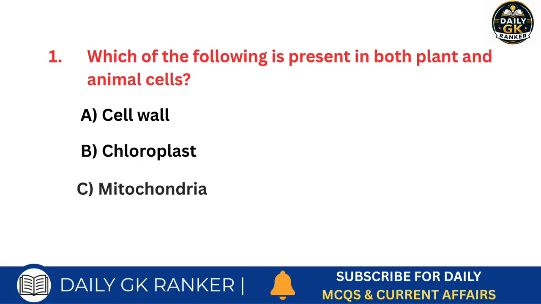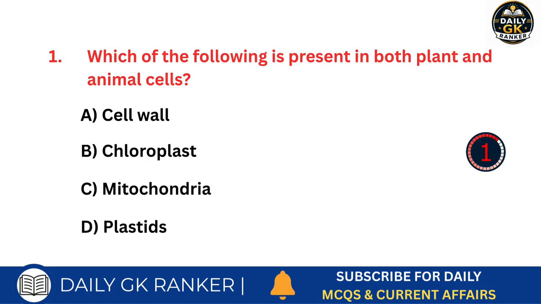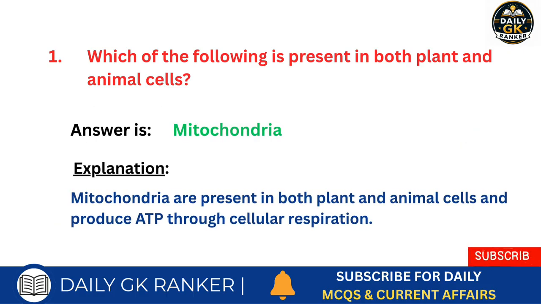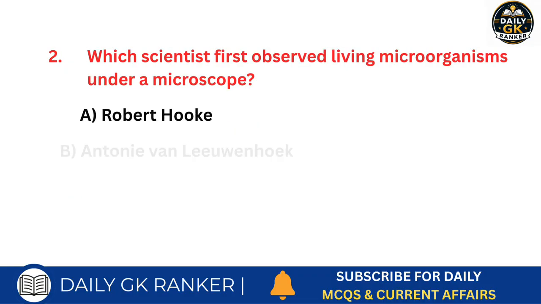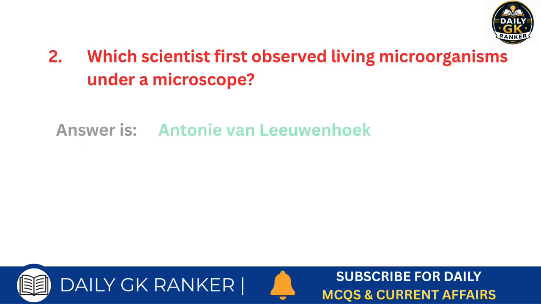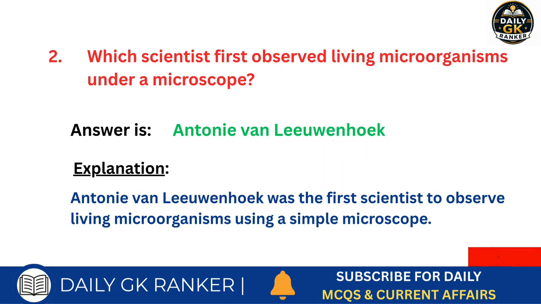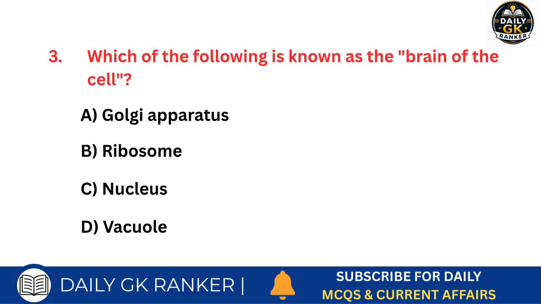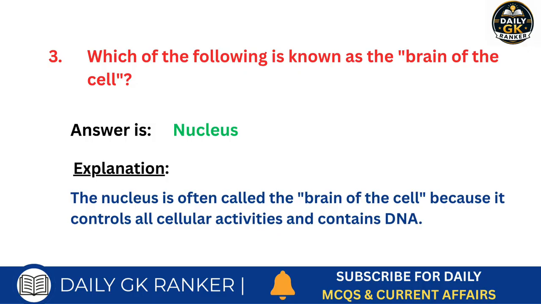Which of the following is present in both plant and animal cells? Answer is mitochondria. Which scientist first observed living microorganisms under a microscope? Answer is Antony van Leeuwenhoek. Which of the following is known as the brain of the cell? Answer is nucleus.